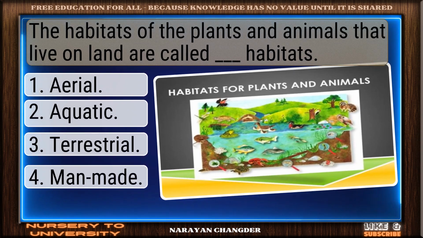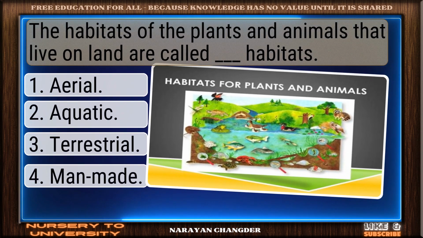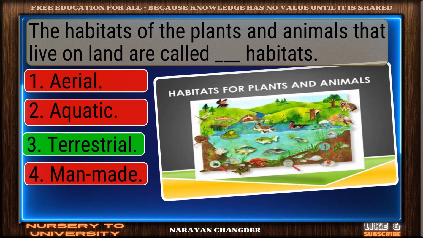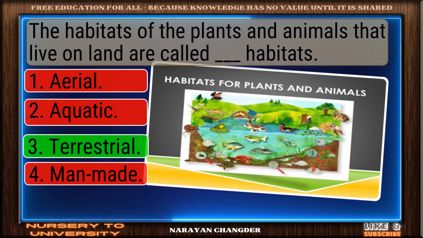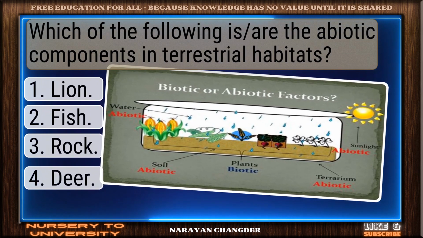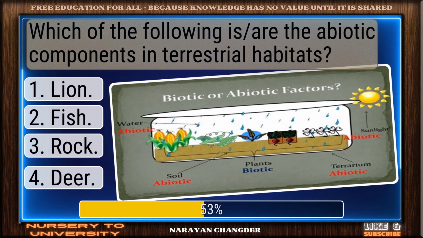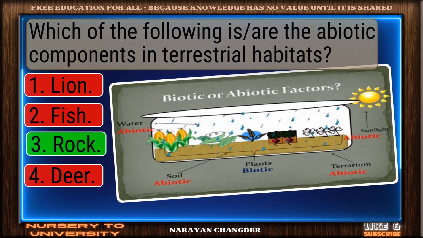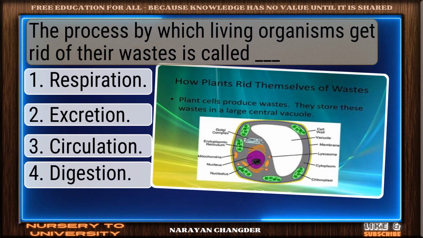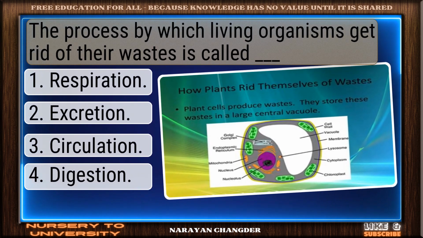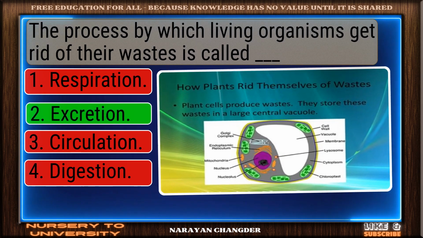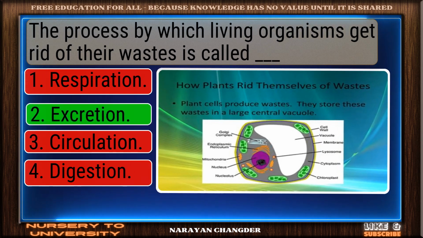The habitats of the plants and animals that live on land are called dash habitats. Right choice. Terrestrial is the best answer. Which of the following are the abiotic components in terrestrial habitats? Strong choice. Rock is the right answer. The process by which living organisms get rid of their wastes is called dash. Smart move. Excretion is an accurate answer.